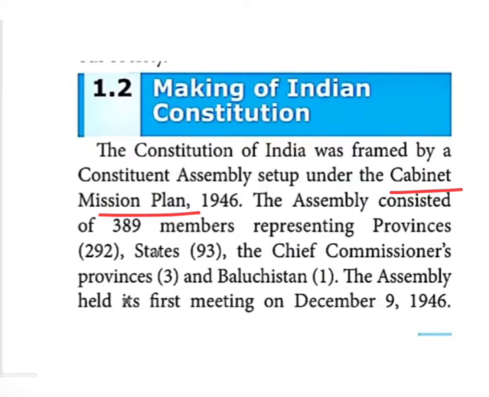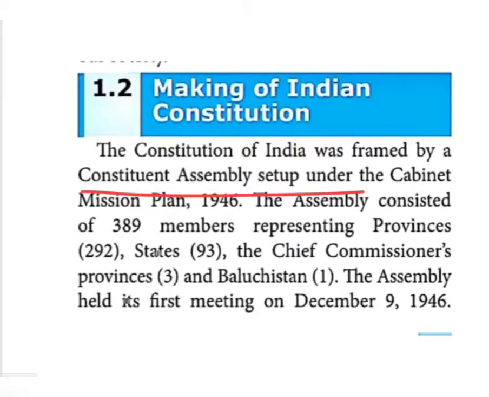Now we can enter into this para, children. The Constitution of India was framed by the Constituent Assembly. So who prepared the Constitution? The Constituent Assembly. Its members prepared the Constitution of India under the Cabinet Mission Plan. Just before, I explained about the Cabinet Mission Plan. As per its suggestion, the Constituent Assembly was set up, and they prepared the Constitution for India.